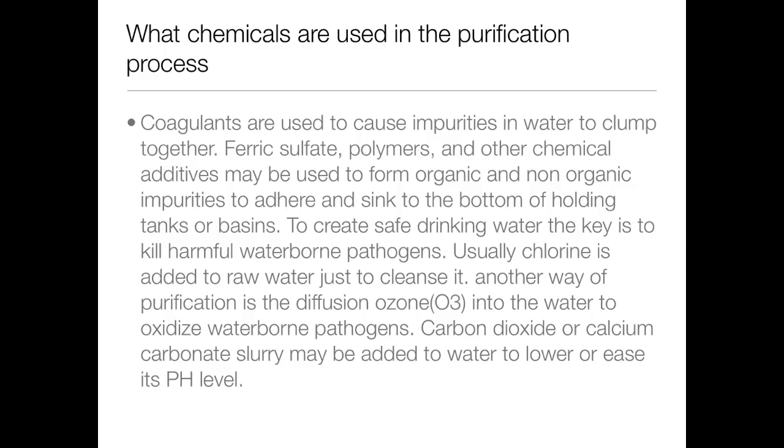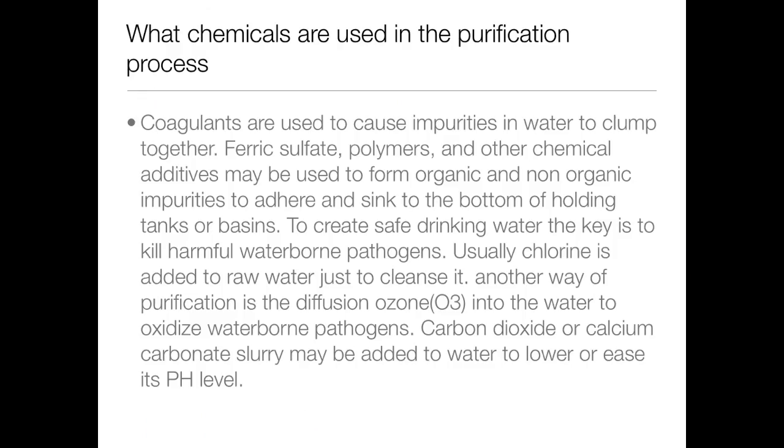What chemicals are used in the purification process? Coagulants are used to cause impurities in water to clump together. Ferric sulfate, polymers, and other chemical additives may be used to make organic and non-organic impurities adhere and sink to the bottom of holding tanks or basins.